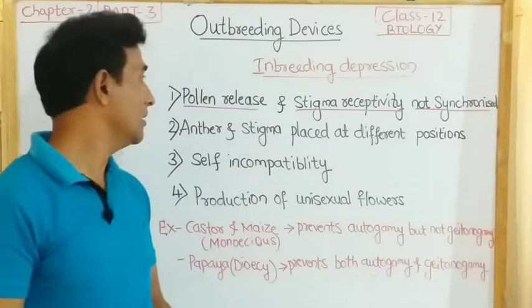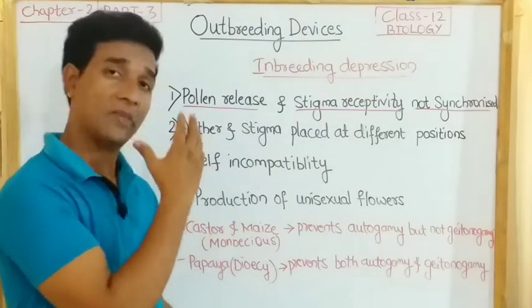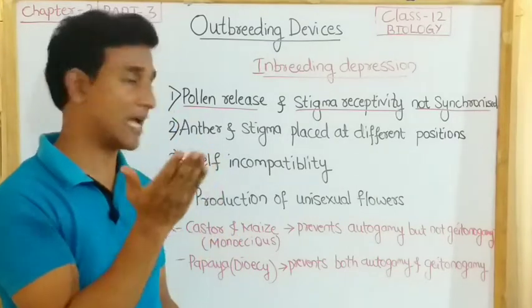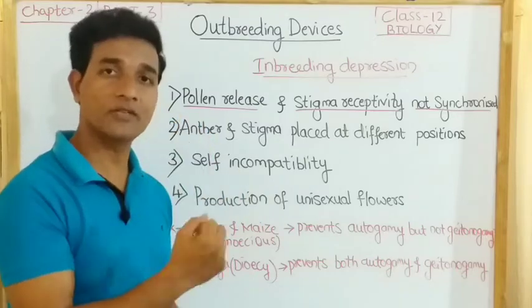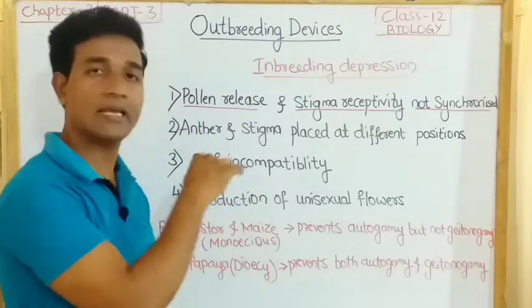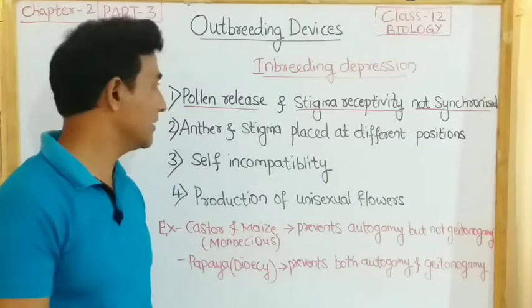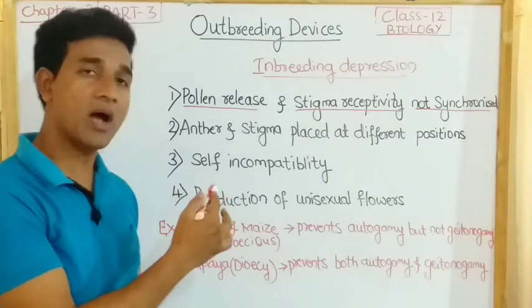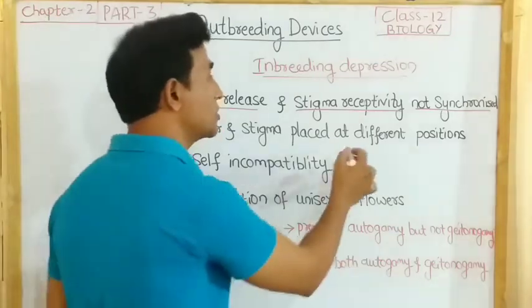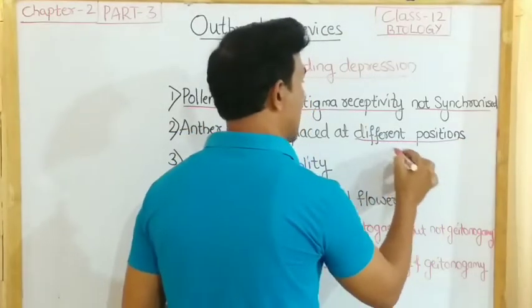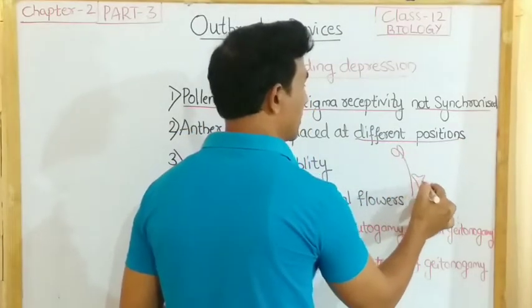It means the anther releases pollen grains at one time, and the stigma has receptivity at a different time. So like this they can avoid self-pollination. Another one is that anther and stigma are placed at different positions. If this is the anther, the stigma will be here.